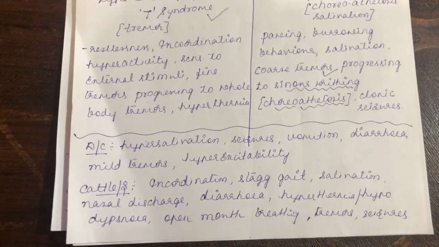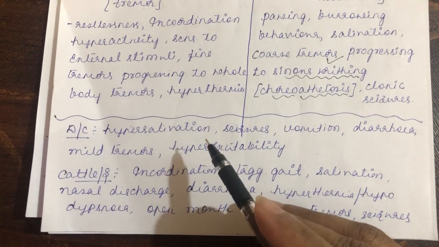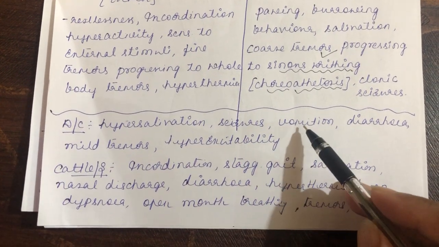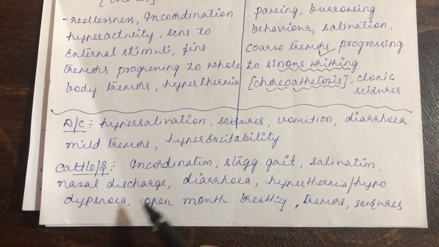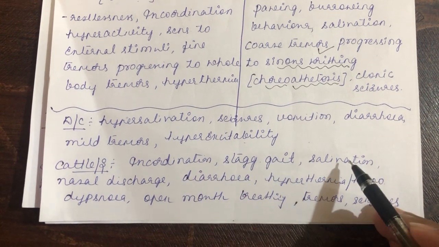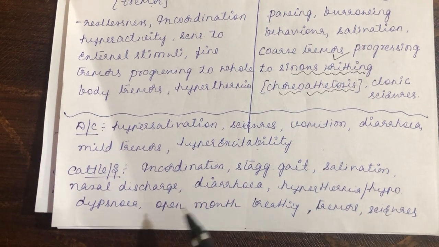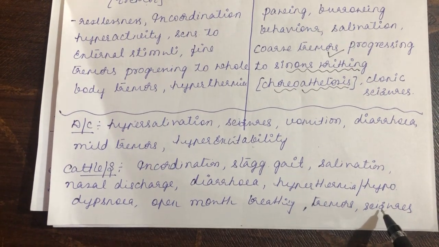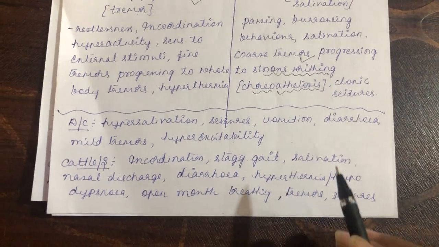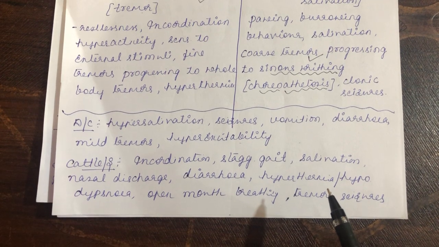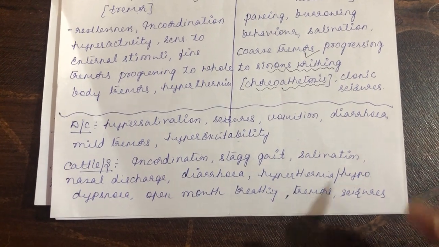Then what are the clinical signs seen in dogs and cats, which are less documented? In dogs and cats, there will be hypersalivation, seizures, vomiting, diarrhea, mild tremors and hyperexcitability. And in cattle and sheep, there will be incoordination, staggering gait, salivation, nasal discharge, diarrhea, hypothermia, dyspnea, open mouth breathing, tremors and seizures. These are non-specific clinical signs, not characteristic ones. But if you see these clinical signs coupled with a history of ingesting pyrethroid, you have to suspect pyrethroid toxicity. Okay.